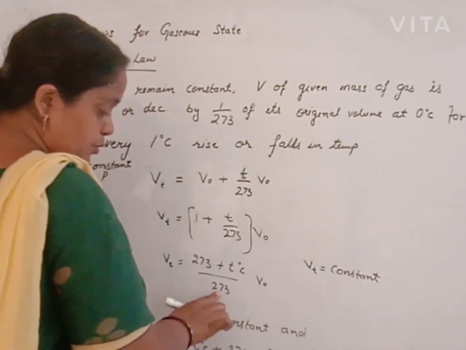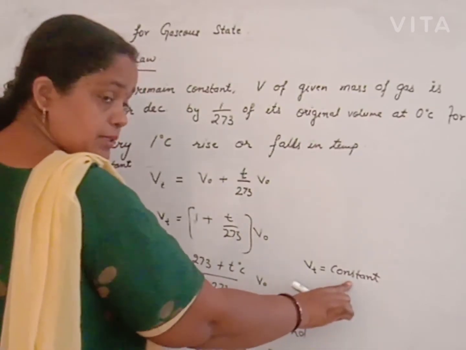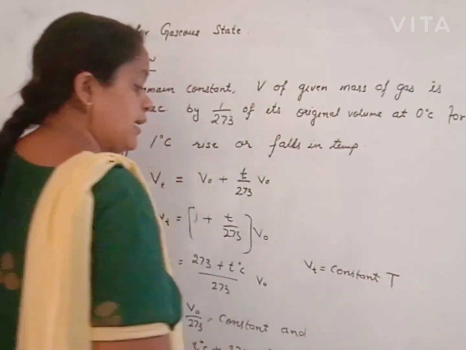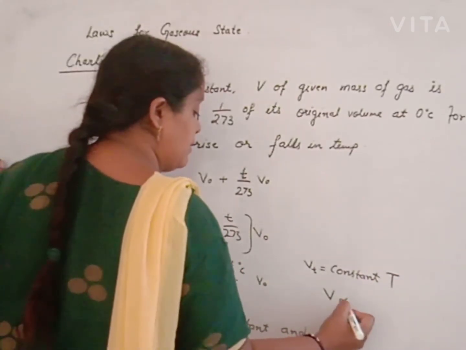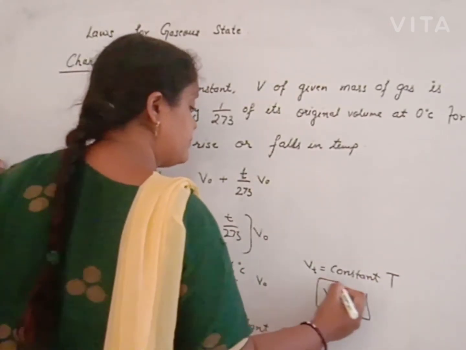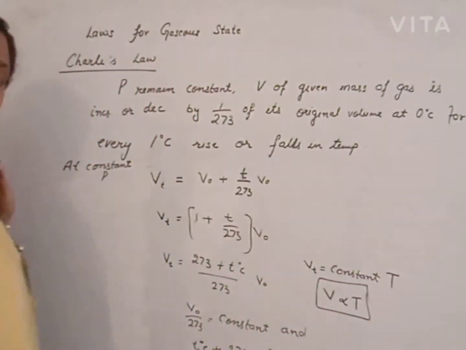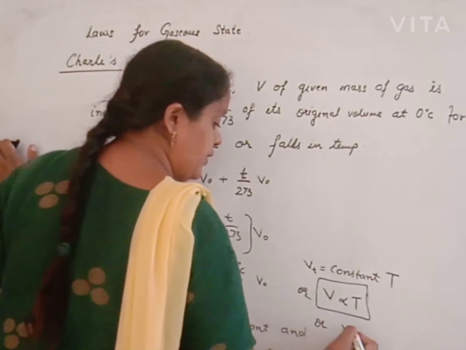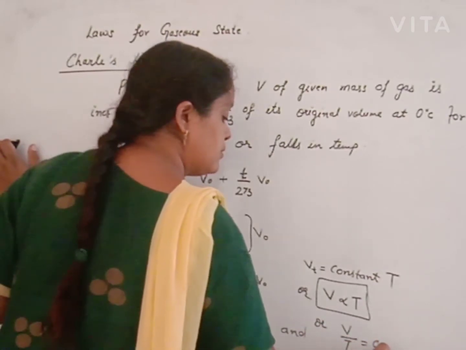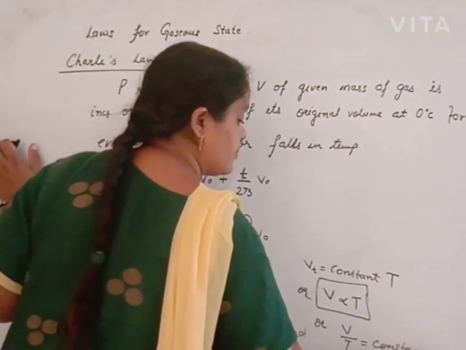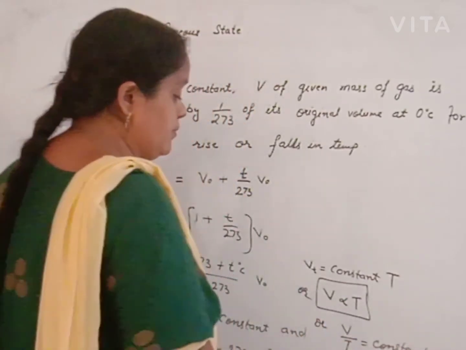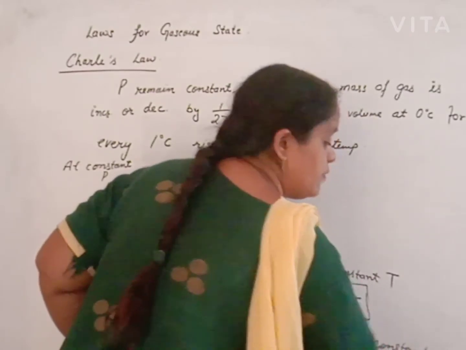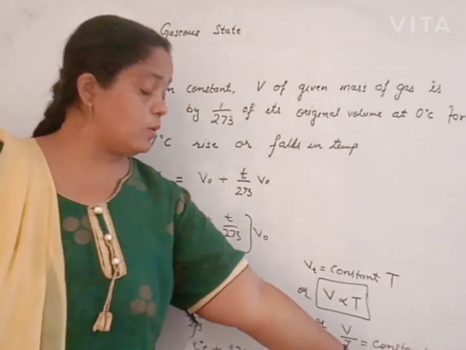V0/273 remains constant; it is represented by a constant. 273 plus T degrees centigrade is temperature in Kelvin, so we can say V is directly proportional to T, or V upon T remains constant at constant pressure.